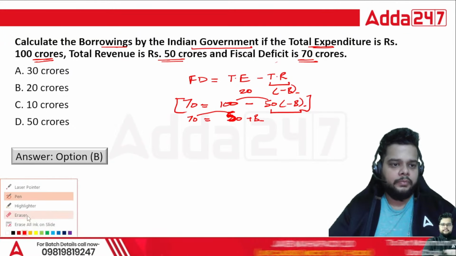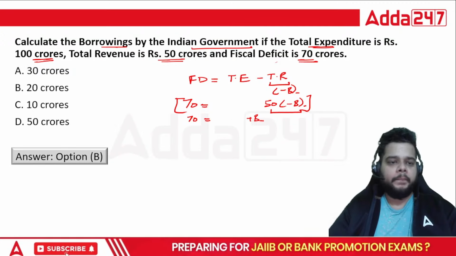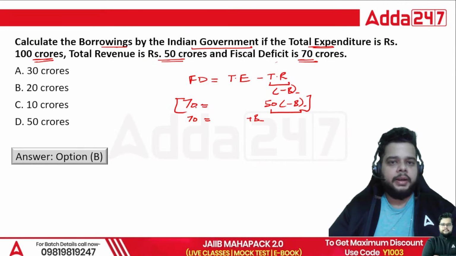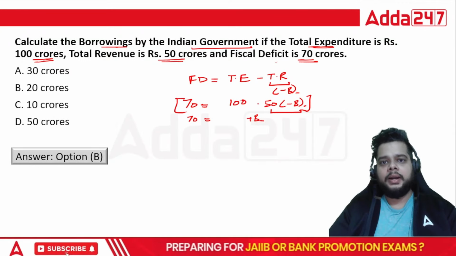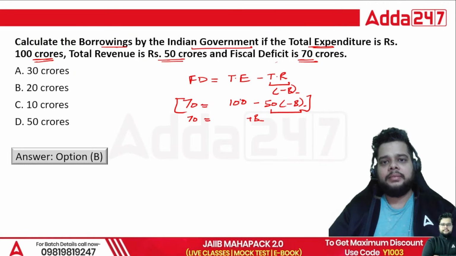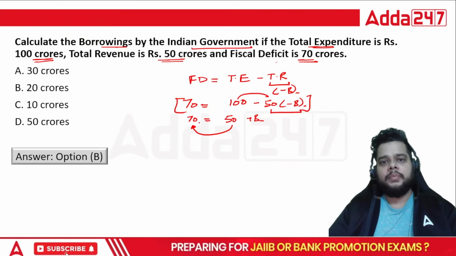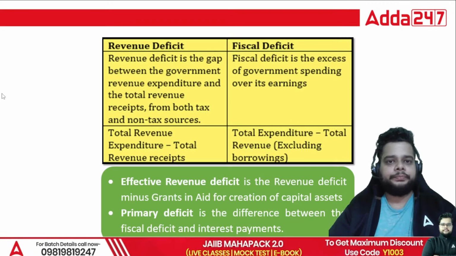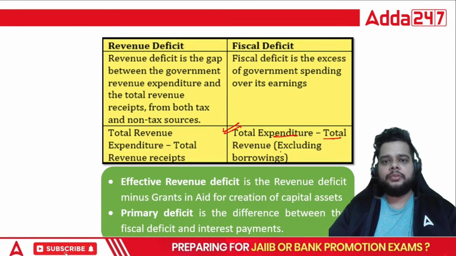Just wait a moment. The subtraction here, everything is correct, just the numbers were a bit confusing. So it will be 100 minus 50 minus b, so minus minus will be plus, and 100 minus 50 will be what, 50. This 50 will go here, and b, the borrowing, will be equal to 70 minus 50, which is 20 crore. Okay, this is the formula for your fiscal deficit: total expenditure minus total revenue excluding the borrowings.